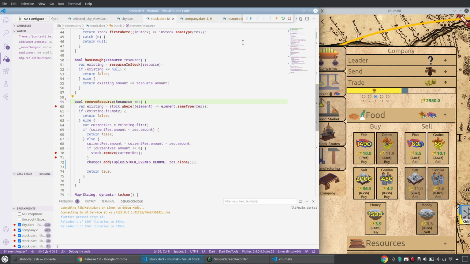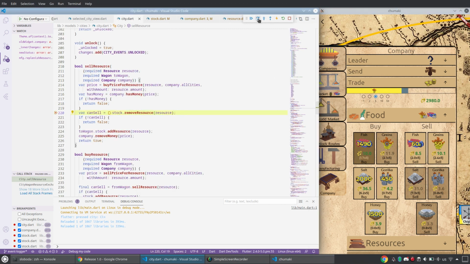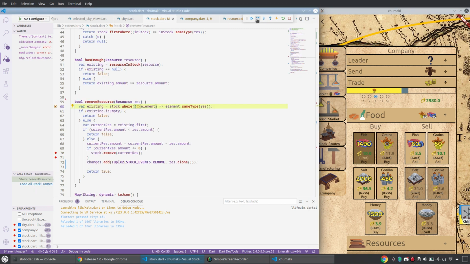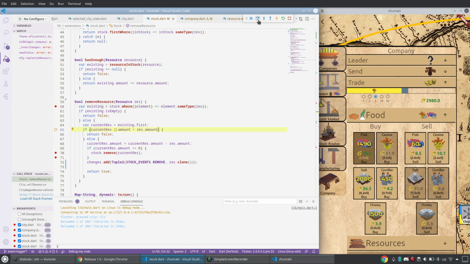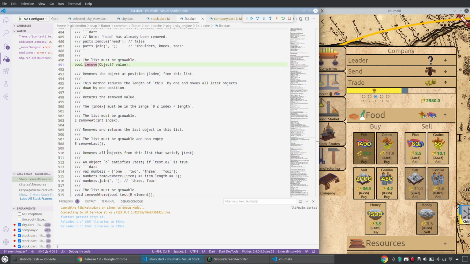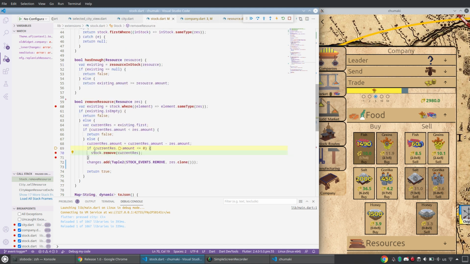Why does it not go here? Let me debug it again. Come on. Resource fish, amount 5, correct. If current resource, yes. Stock.remove, will it? Stock is a map, I think. Here it is even a list. If current resource amount is greater than 0, then changes.add. Okay.